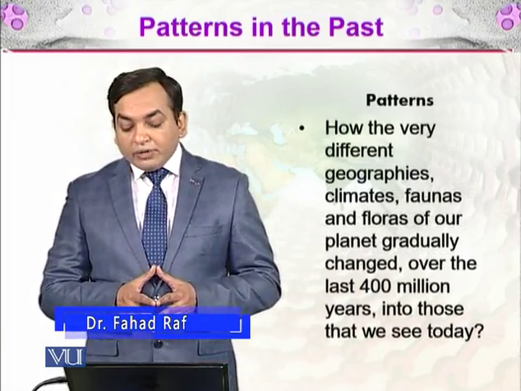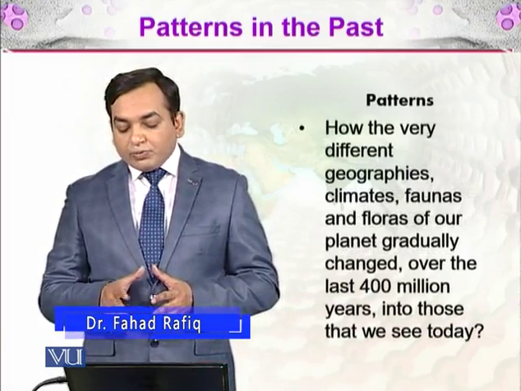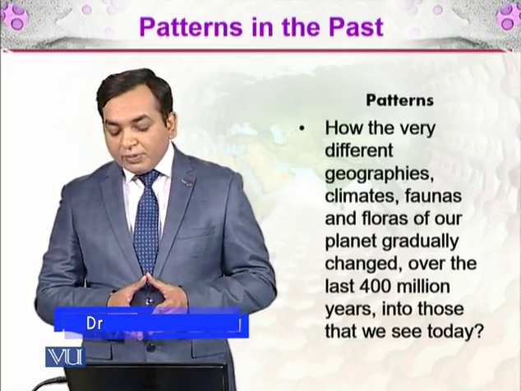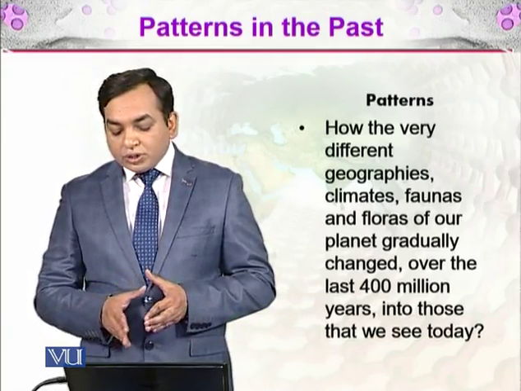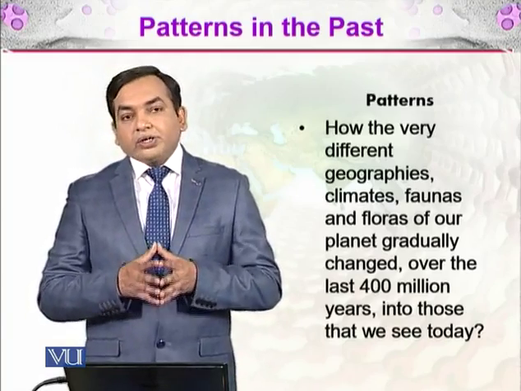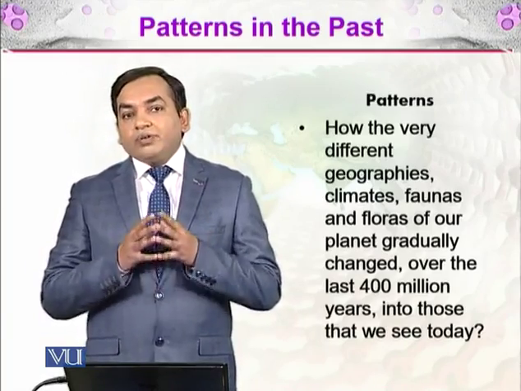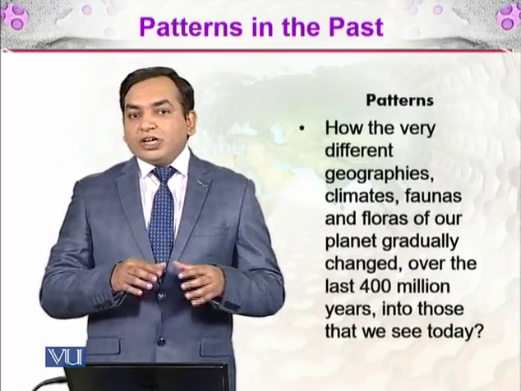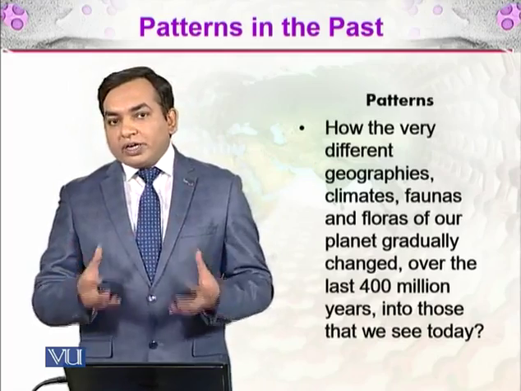So how did the very different geographies, climates, faunas and floras of our planet gradually change over the 400 million years and into those that we see today? For the last 400 million years, how did the different organisms come into being after Pangea split into the different continents that we see today?